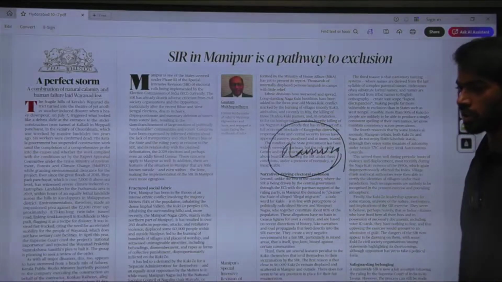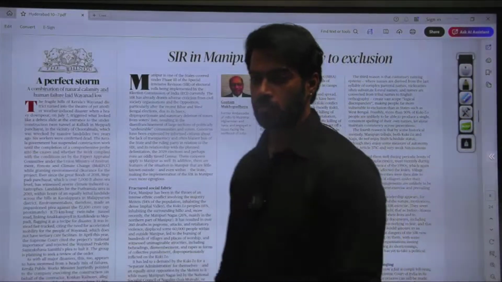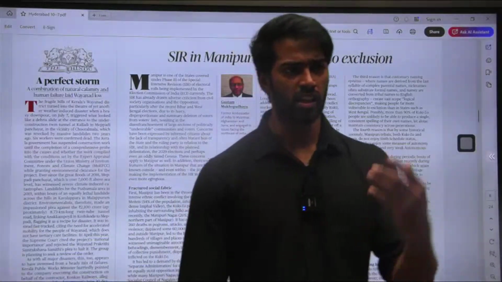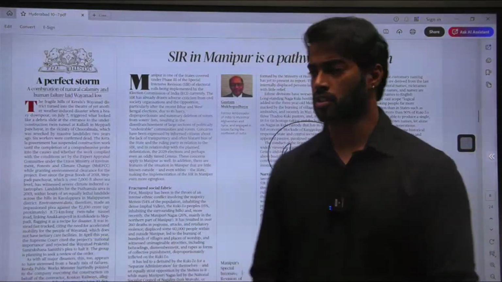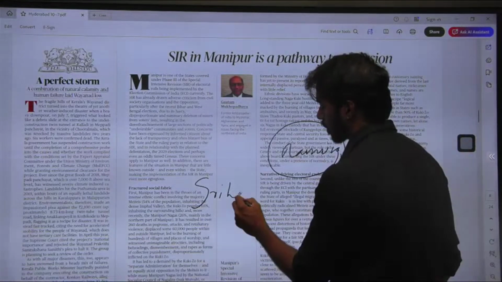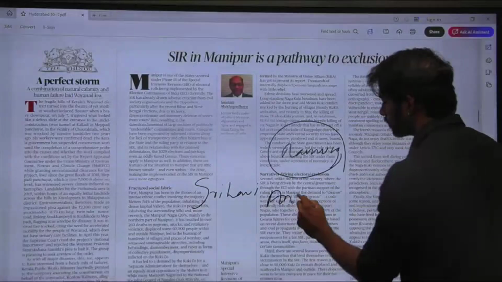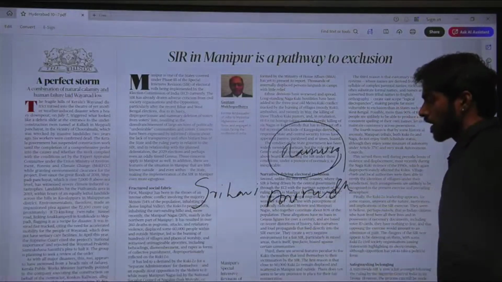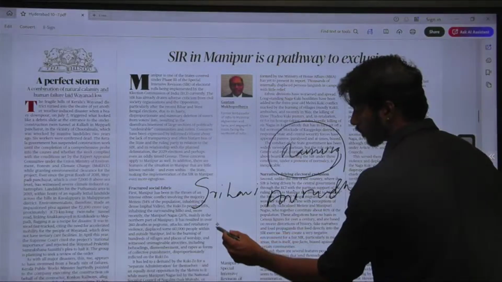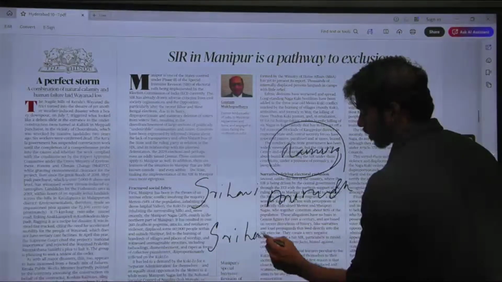The naming culture in Manipur is actually a little different, right? They have different names, and in each and every certificate, the name might be different. For example, let's say my name is Srihari Anirudh, and in one certificate, my name is Srihari Anirudh, and in the other certificate it is Srihar Anirudh.